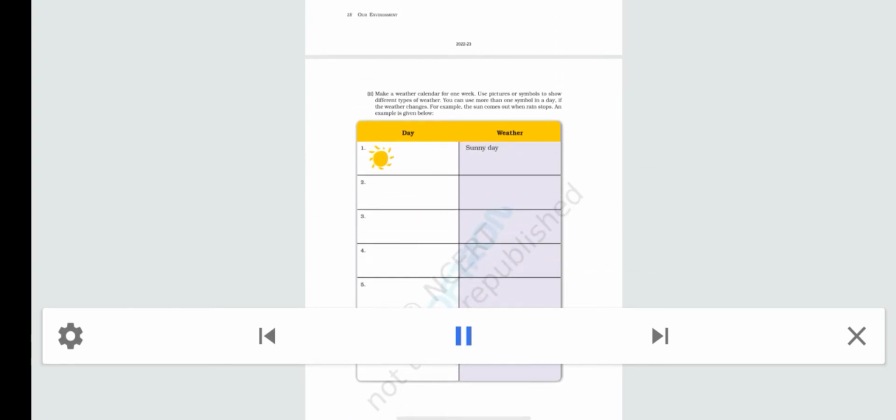II. Make a weather calendar for 1 week. Use pictures or symbols to show different types of weather. You can use more than one symbol in a day, if the weather changes. For example, the sun comes out when rain stops. An example is given below. Day 1, weather: sunny. Day 2, 3, 4, 5, 6, 7.